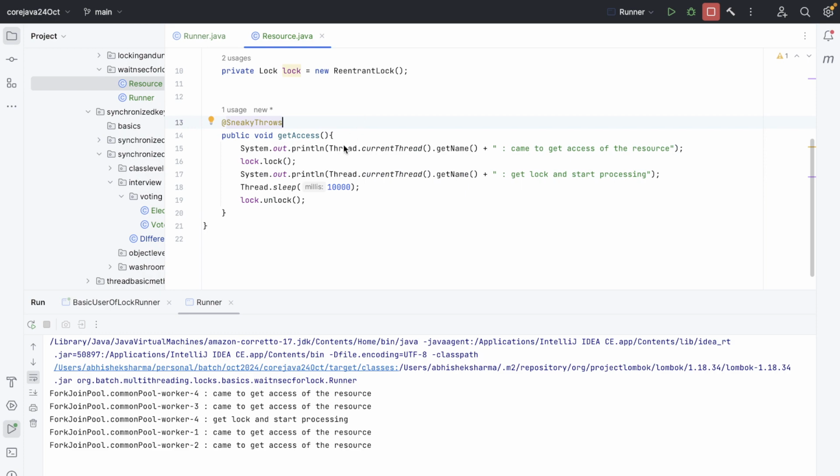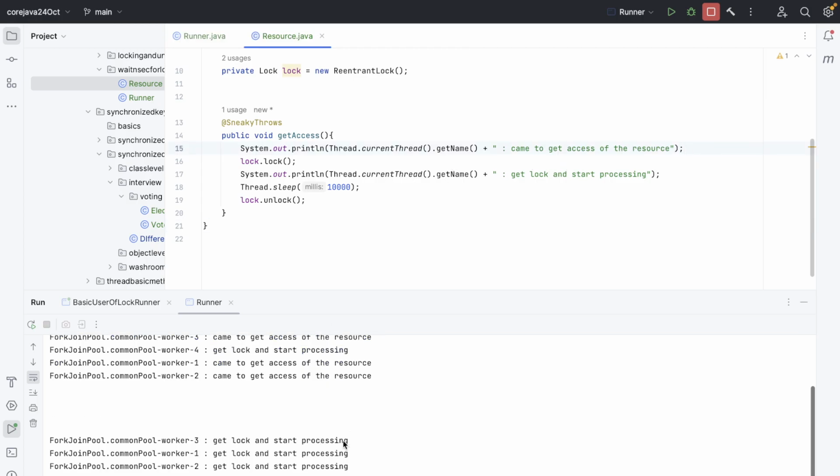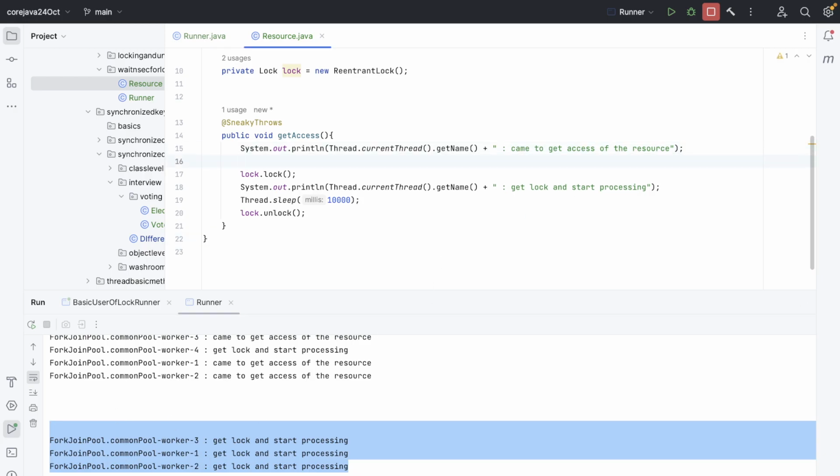I'm audible? Yeah. And the way we have written the code, that thing will happen with this code as well. But we can modify the resource. Every worker has waited for 10 seconds, but the maximum we want to wait is 20 seconds. Let's make it 21 seconds, so at least 2 threads will get processed.